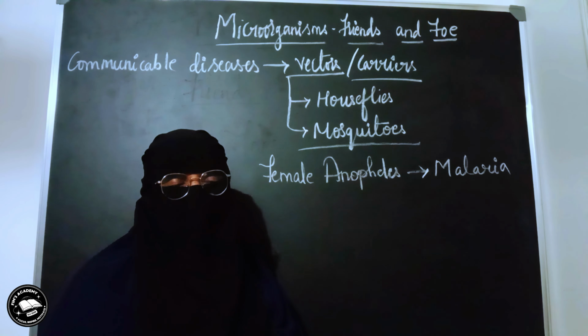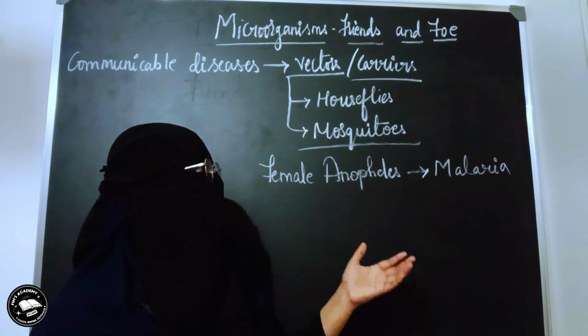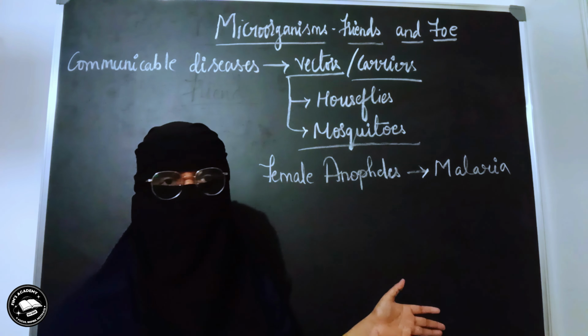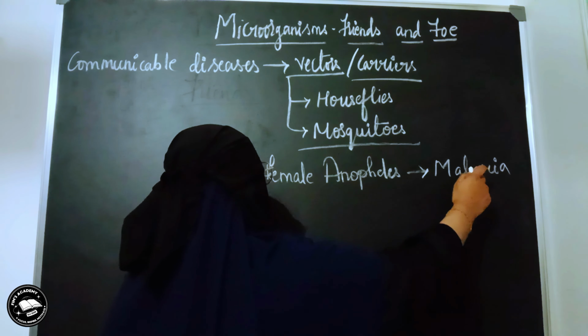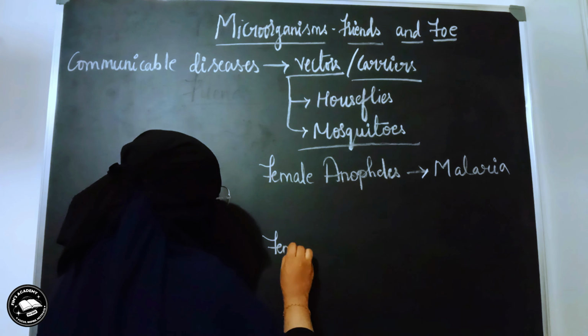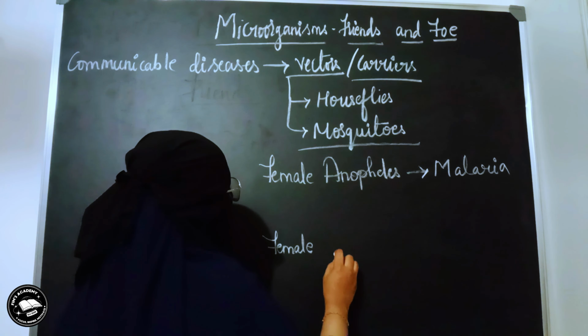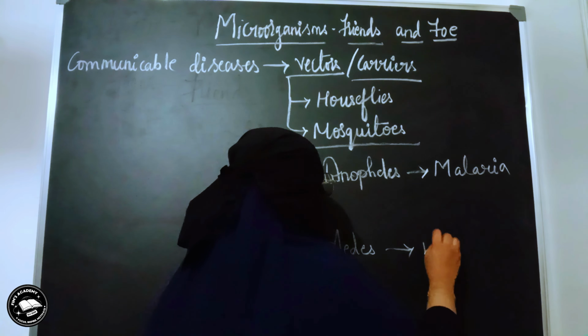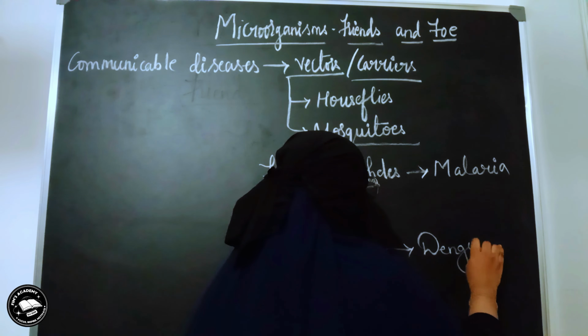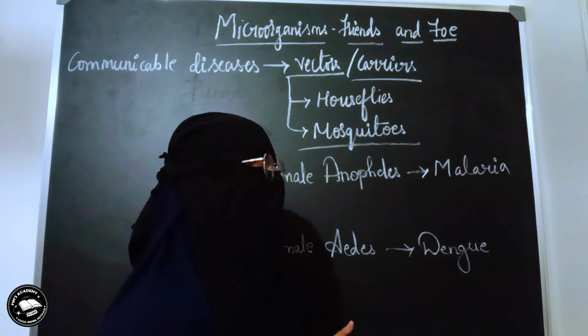Let us look at that concept also after taking the examples of these mosquitoes. So the female Anopheles mosquito spreads the disease called malaria, and there is another example of a female mosquito called female Aedes. Now this female Aedes mosquito spreads the disease called dengue, which we all are aware of.